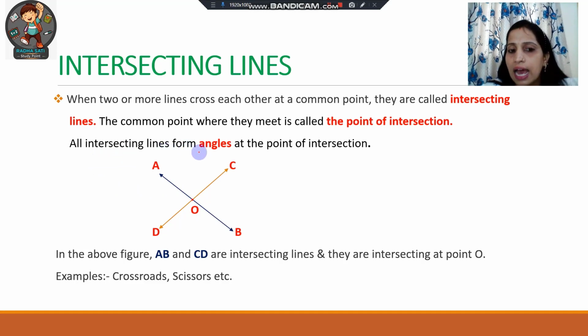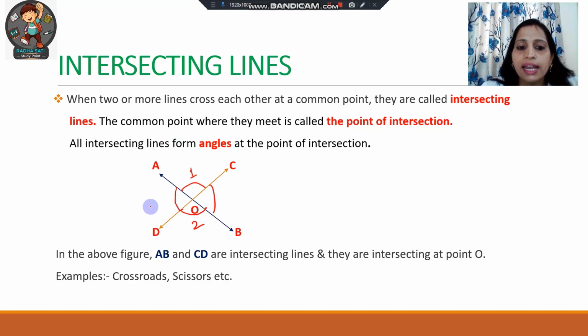All intersecting lines form angles at the point of intersection. Wherever these lines cross each other, angles are always formed. For example, here 4 angles are getting formed. If I name them angle 1 and angle 2, then these two are known as vertically opposite angles, which will be equal to each other. Similarly, this pair of angle 3 and angle 4 will also be equal to each other.